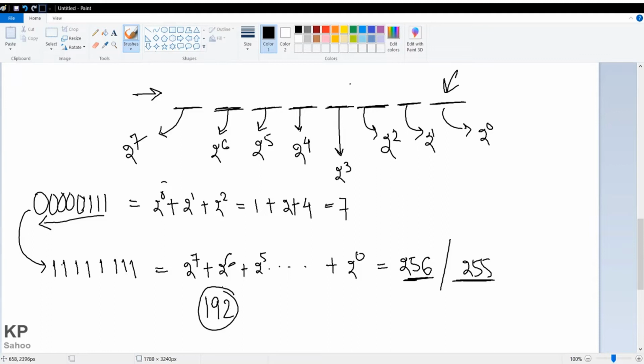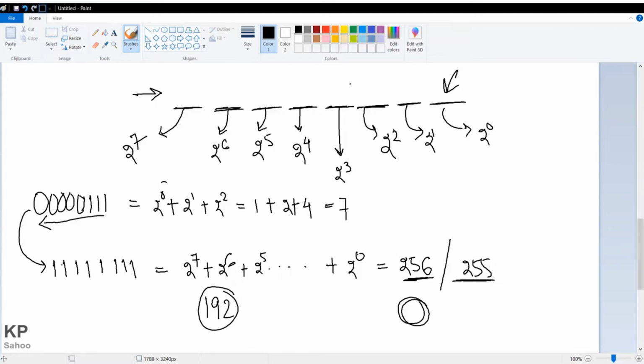192, I want this final decimal value to be 192. So in which place do I need to put 1? You guys just check. First check 2 to the power 7. What is the value of 2 to the power 7? I am just calculating, give me a minute. You guys can calculate also. So the value of 2 to the power 7 is 128.